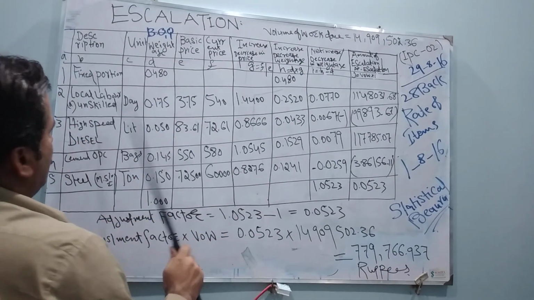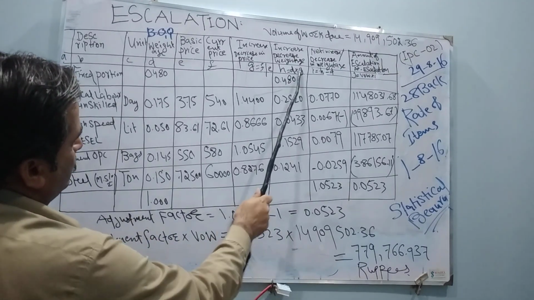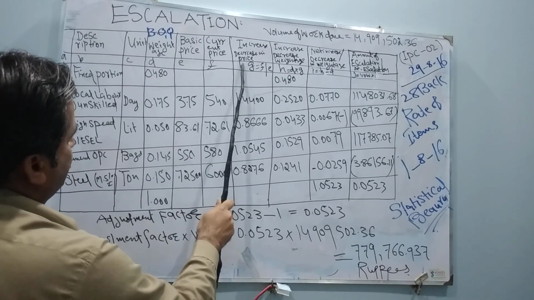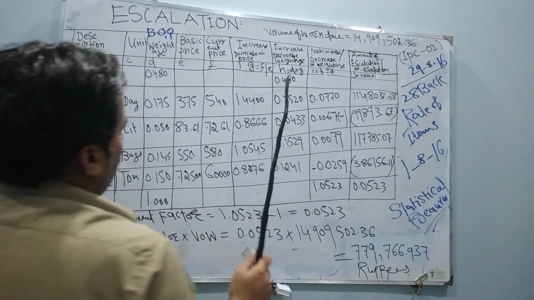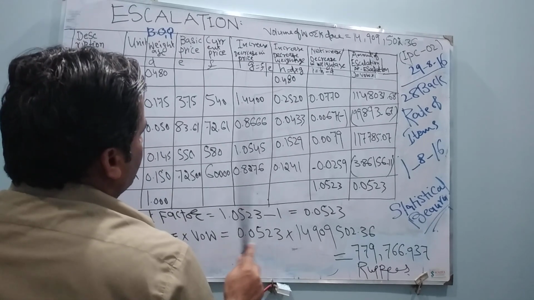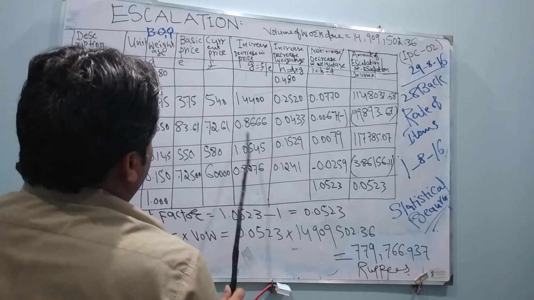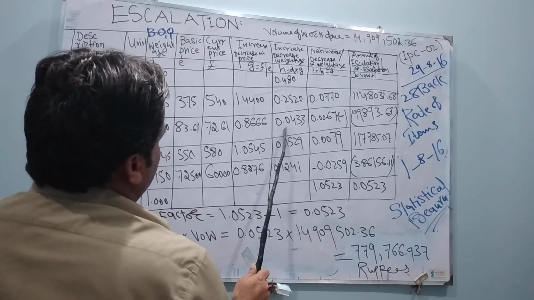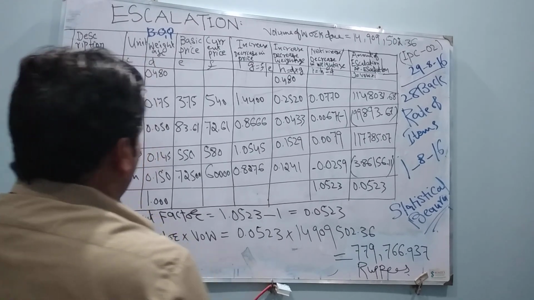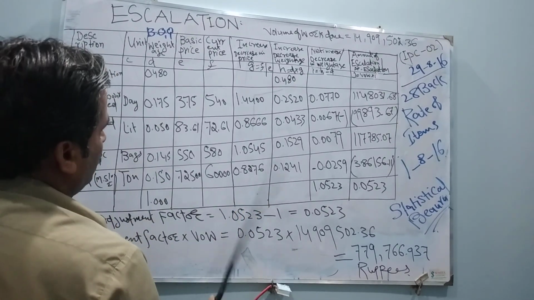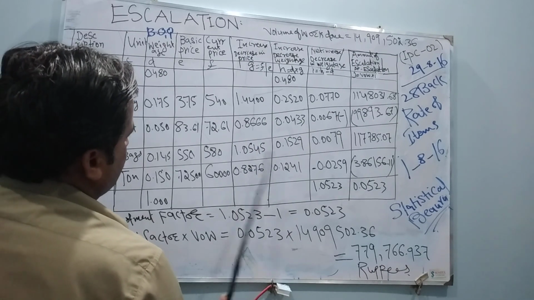Okay my dear friends, for local labor you have to apply D into G, whatever you want to multiply, it doesn't matter. For high speed diesel, D into G, this is your D, this is your G, this will be the answer. For OPC, D into G, this is D multiplied by this G.